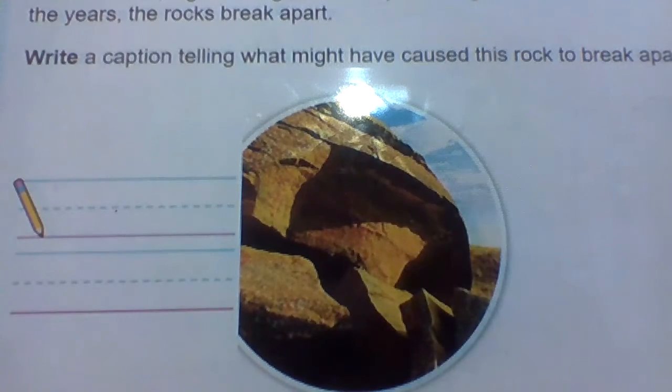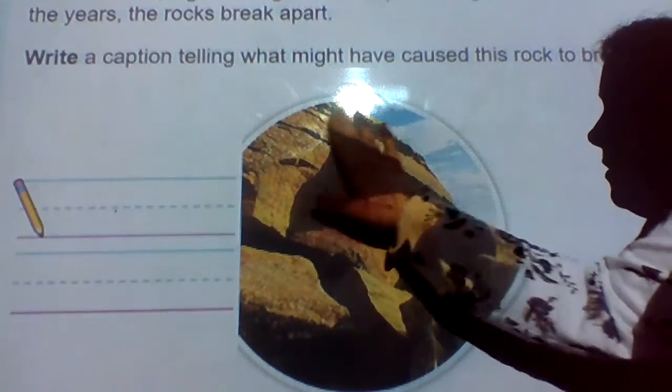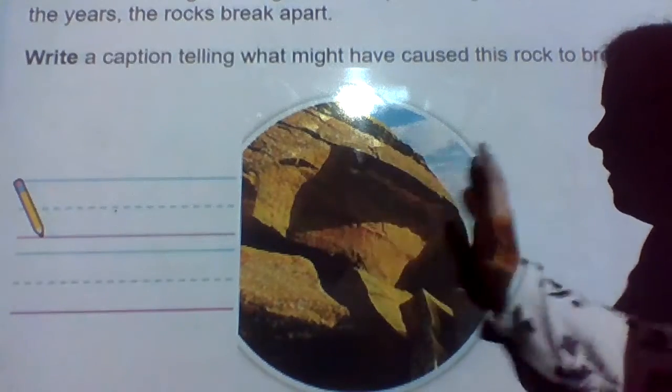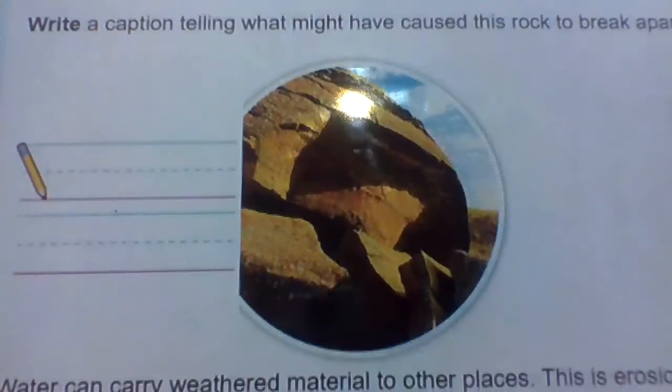Okay? So over here, they're wanting you to write one or two words that you could say caused this rock to break apart. If you were writing a book and you had this picture in your book and you were telling people about rocks breaking apart, what would you say about this picture? What's causing it to break apart? That's what you should write there.